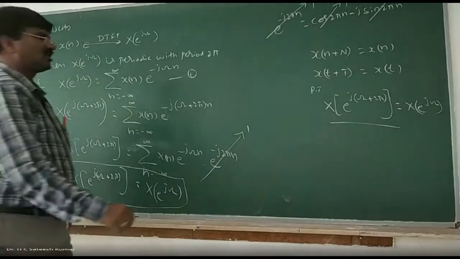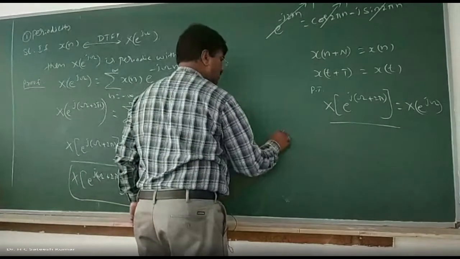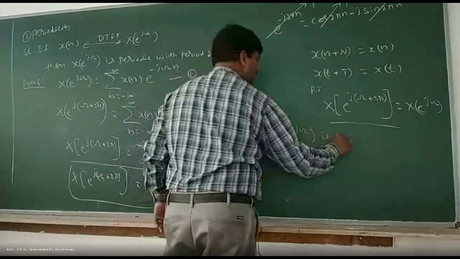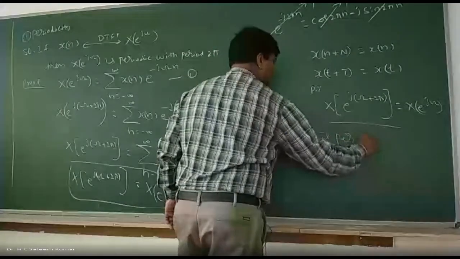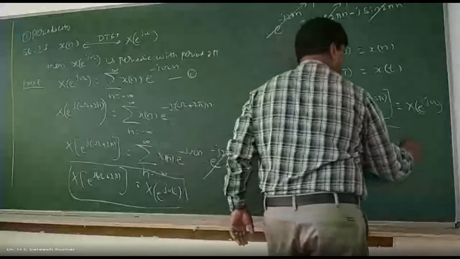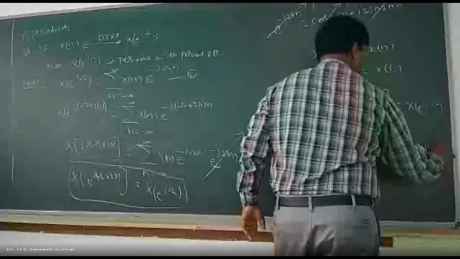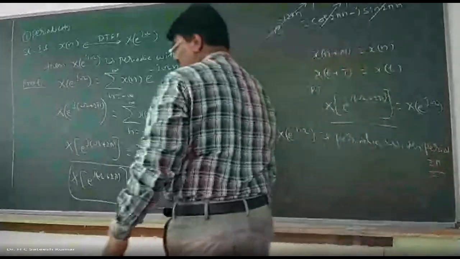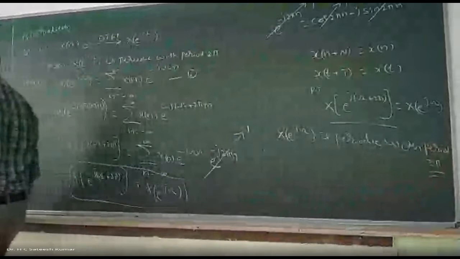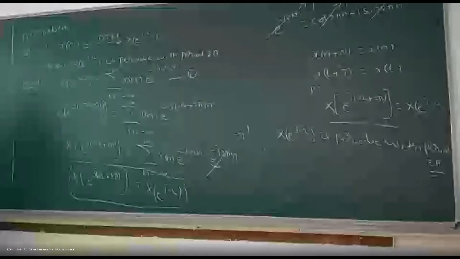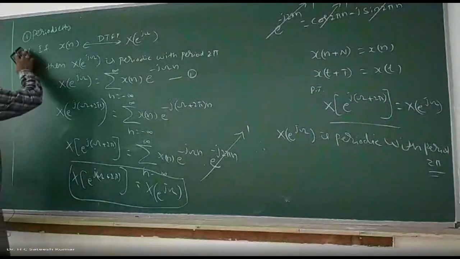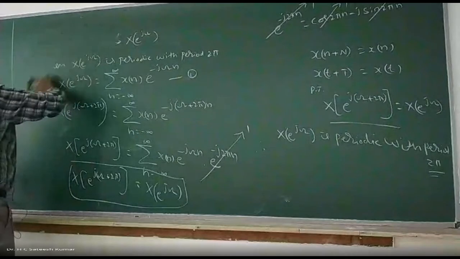Therefore x of e to the power of j omega is periodic with period 2 pi. That's what was expected. So we can say that for any discrete time signal x of n, if you take the DTFT of it, the obtained signal is periodic with a repetition period of 2 pi. Okay. Go for the next property.